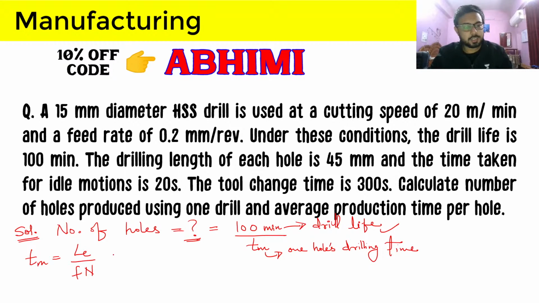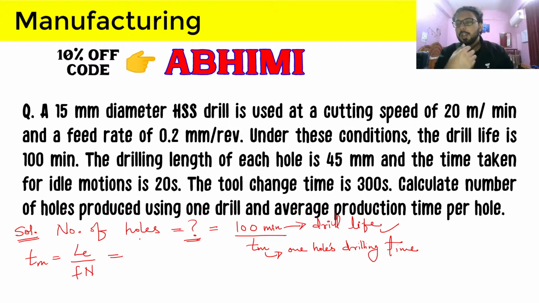So what will be the effective length here? Let's quickly do this. We are not provided here the point angle. In the previous two questions we were given the point angle, but here we are not being provided with it, so we cannot find the approach length using the geometry.